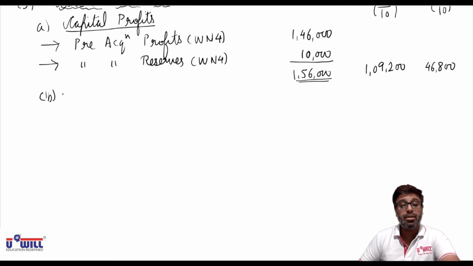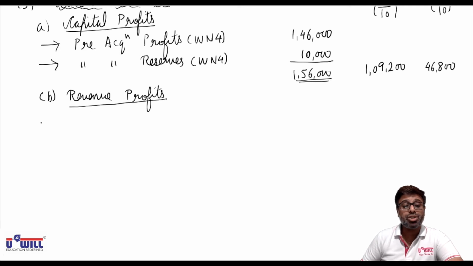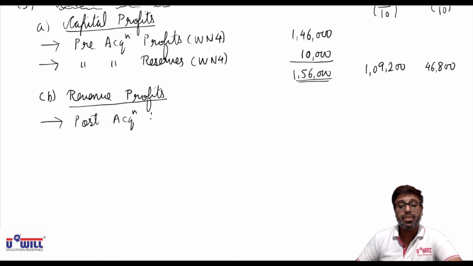Now we do revenue profits. B in that is revenue profits. How do we find the revenue profits? Post-acquisition profits, which we again get from working note 4. What are the post-acquisition profits in working note 4?